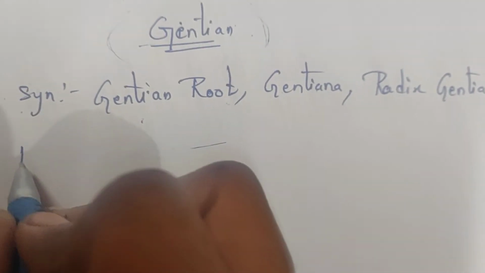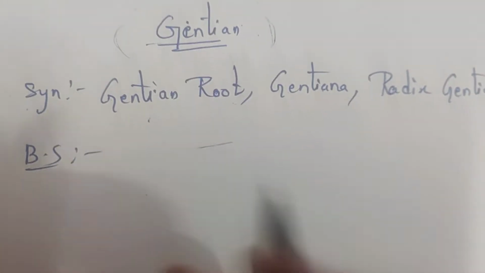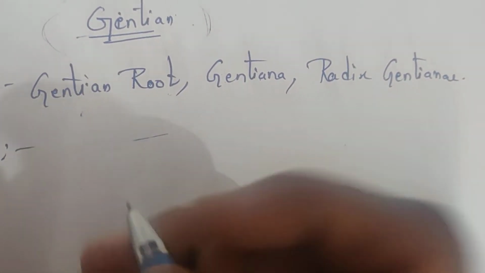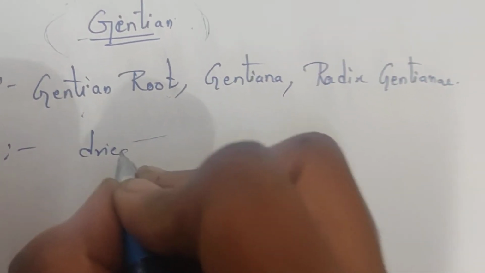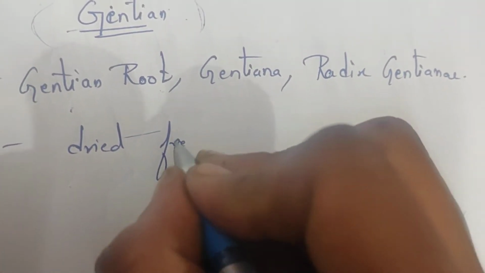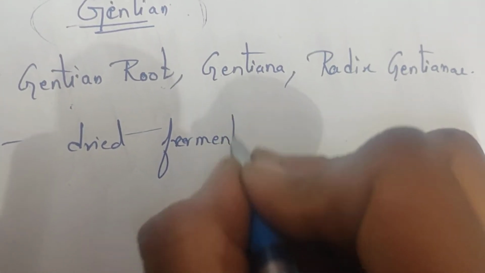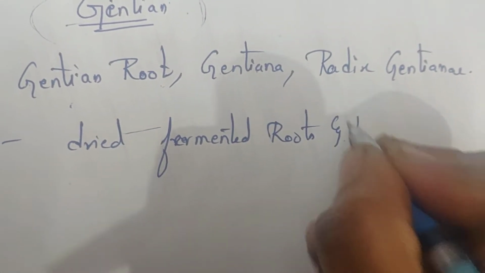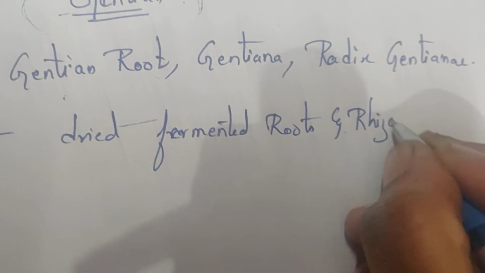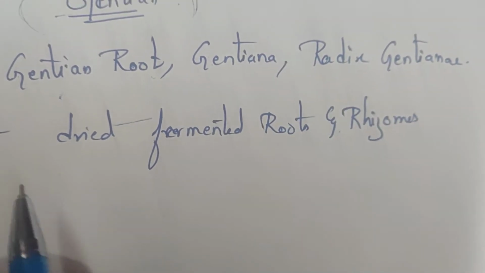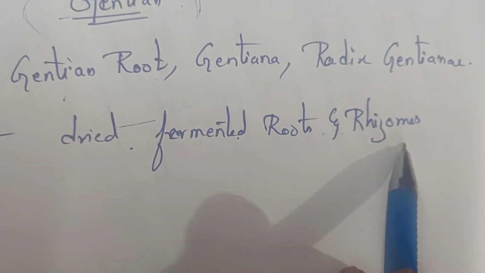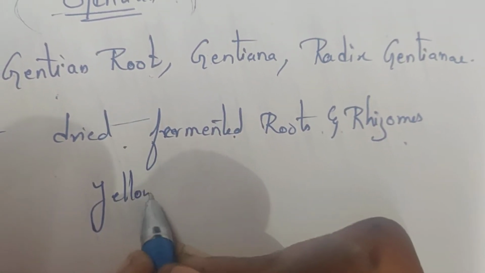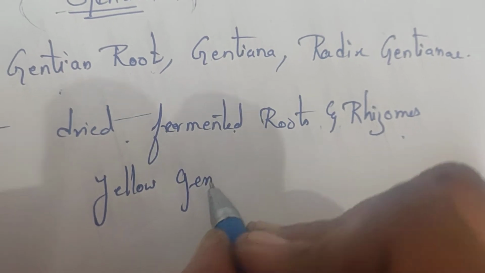Next one is the biological source. Okay, so coming to the biological source, these are dried fermented roots and rhizomes of yellow gentian.